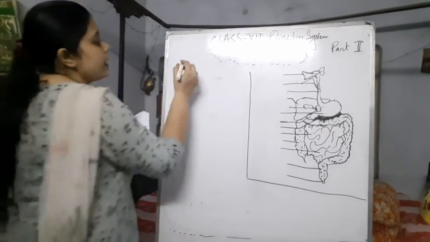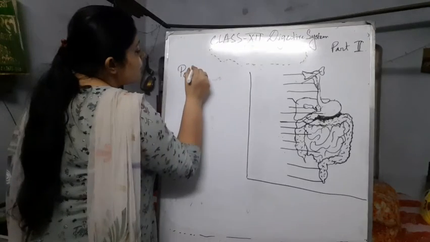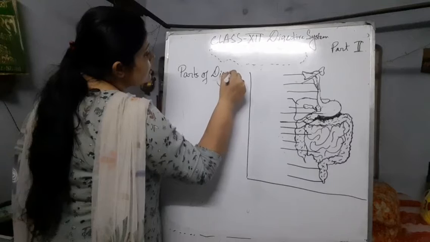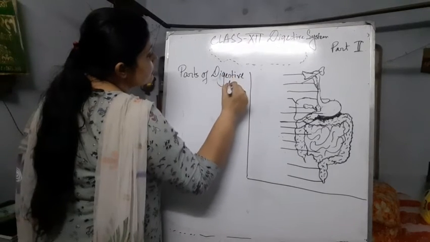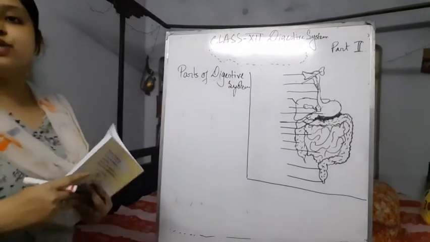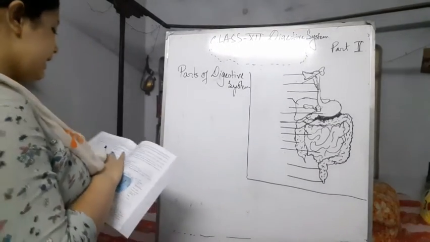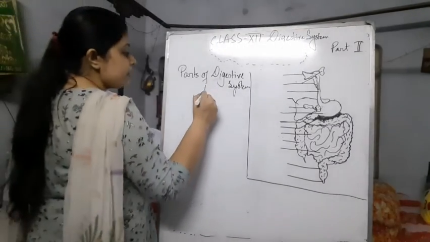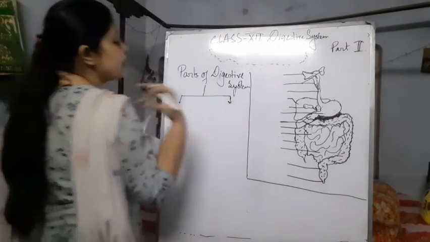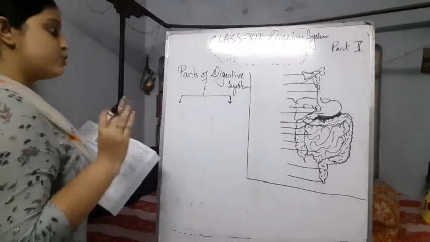What is it? The parts of the digestive system. So let me explain with a chart. Okay, firstly we can categorize it into two parts.